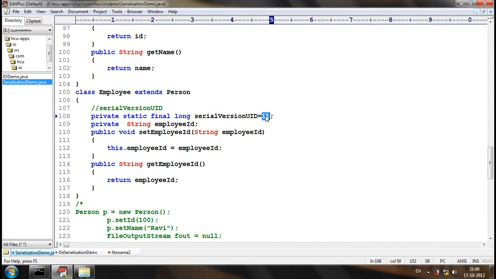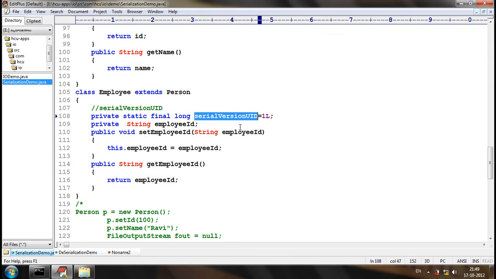Now, whenever we make any significant change in the serializable classes, like adding an attribute or changing the name of the attribute or changing the data type of the attribute, definitely the serial version UID value should be changed.